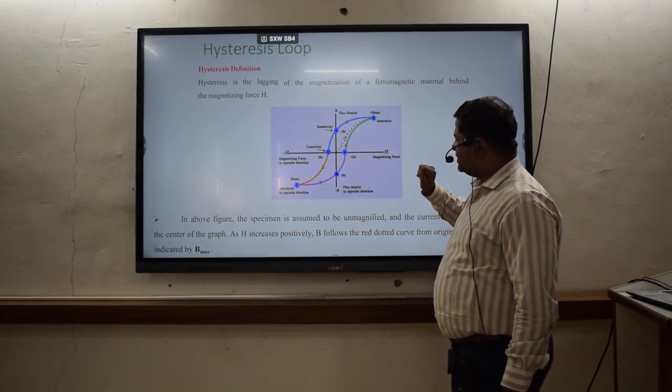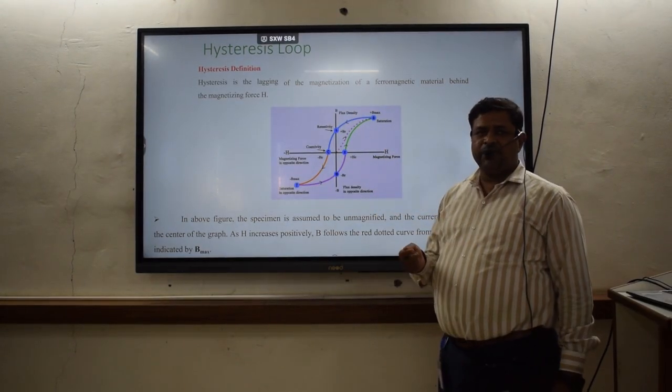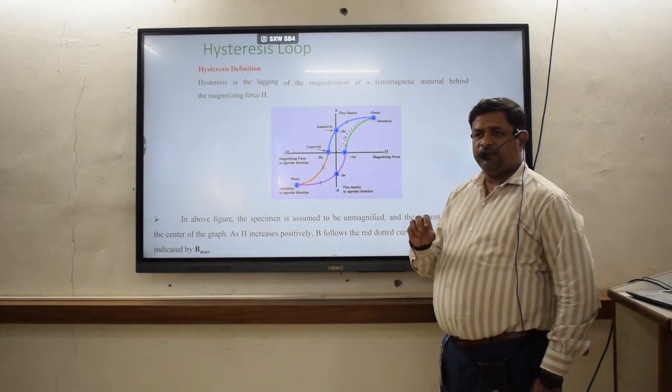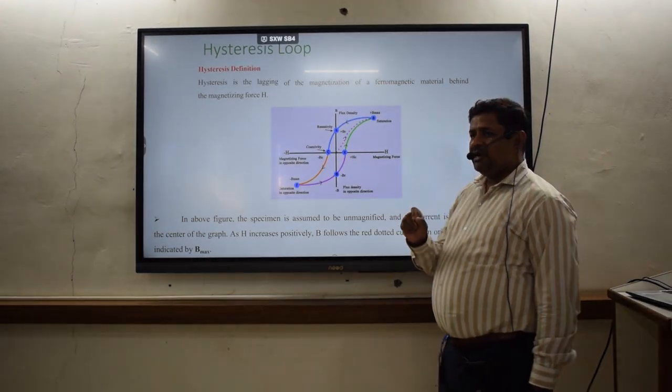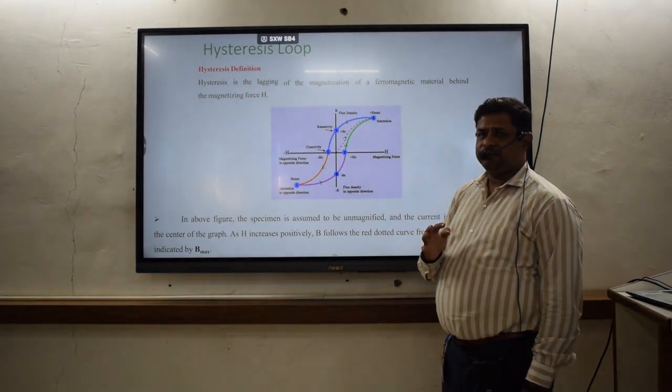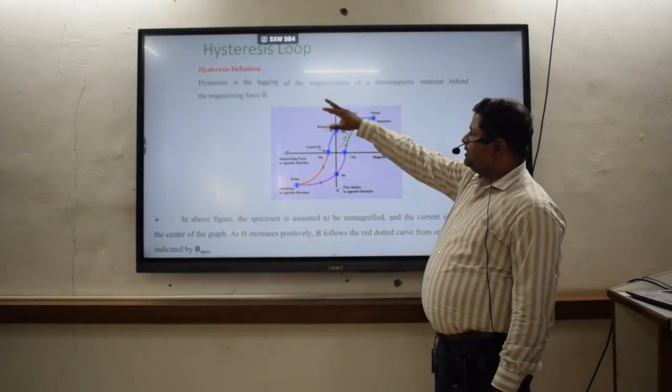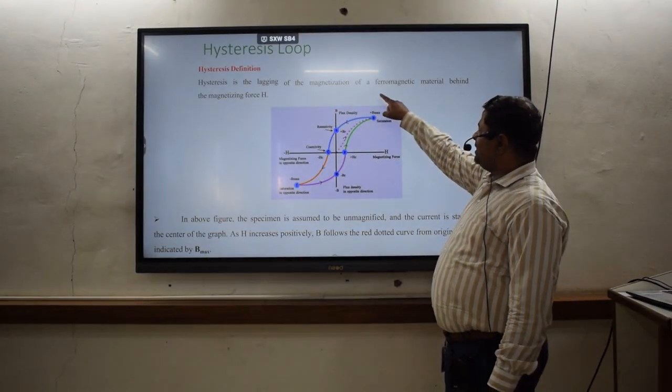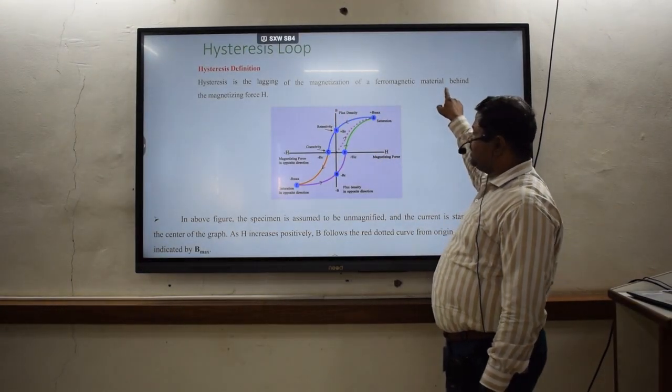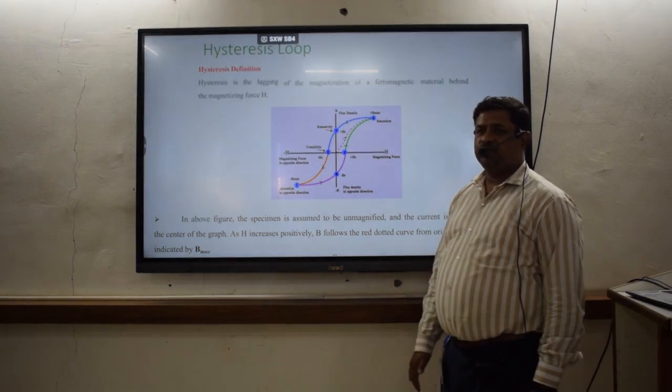Now what happens actually in this? When we are applying the magnetic field to the magnetic material, whatever magnetization is going to be generated, it is lagging behind. So that is what is written here. Hysteresis is the lagging of magnetization of a ferromagnetic material behind the magnetizing force H.